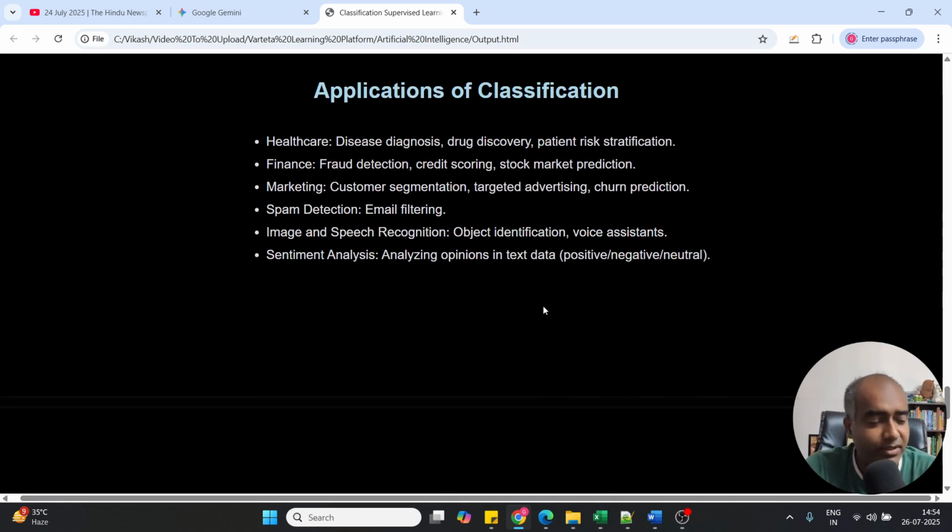So what are the applications? In healthcare, finance, marketing, spam detection, as we discussed, image and speech recognition, and sentiment analysis. These are the things where classification can be done, right? Because in classification you create a few classes. If you are talking about sentiment analysis, it could be frustrated, angry, positive, or negative. So there are certain classes, and for those kinds of problems, the classification machine learning model can be useful.